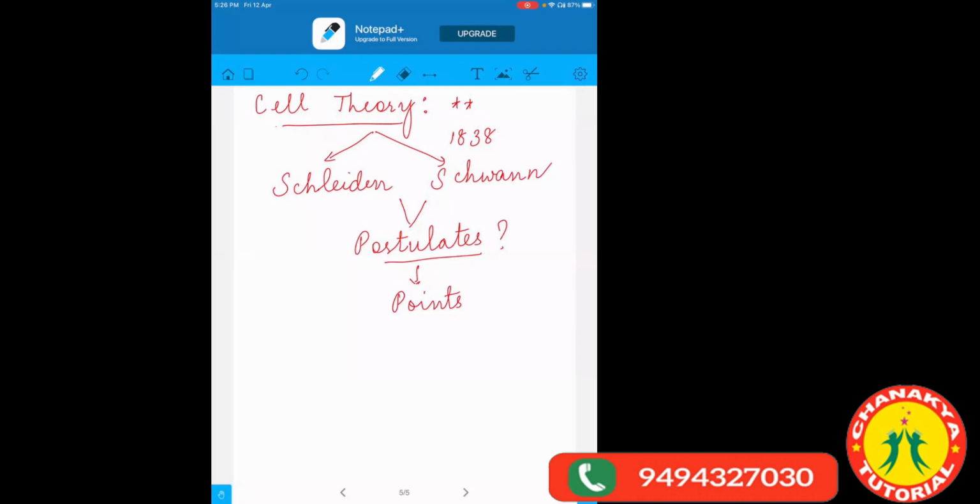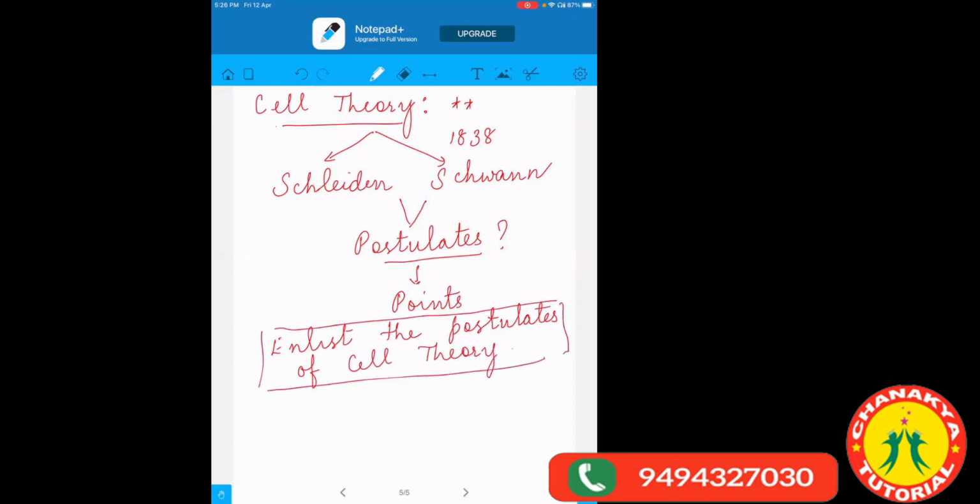They change the question and say, enlist the postulates of cell theory. So the question is changed into slightly different terms.